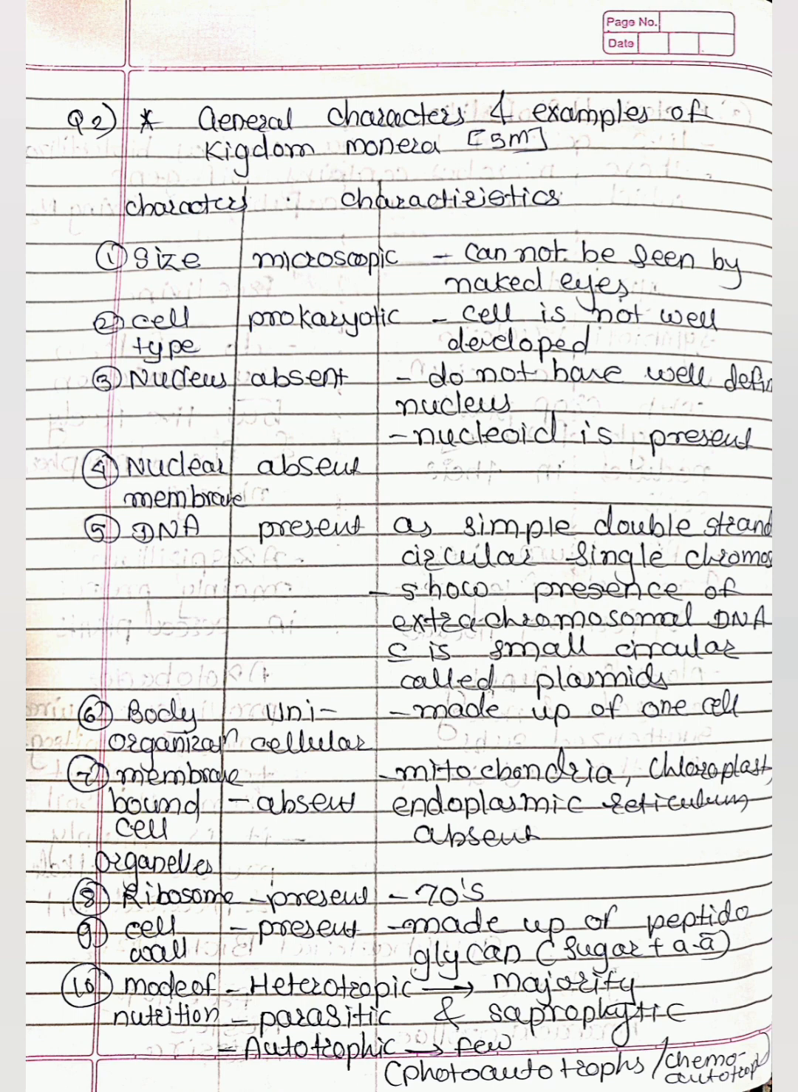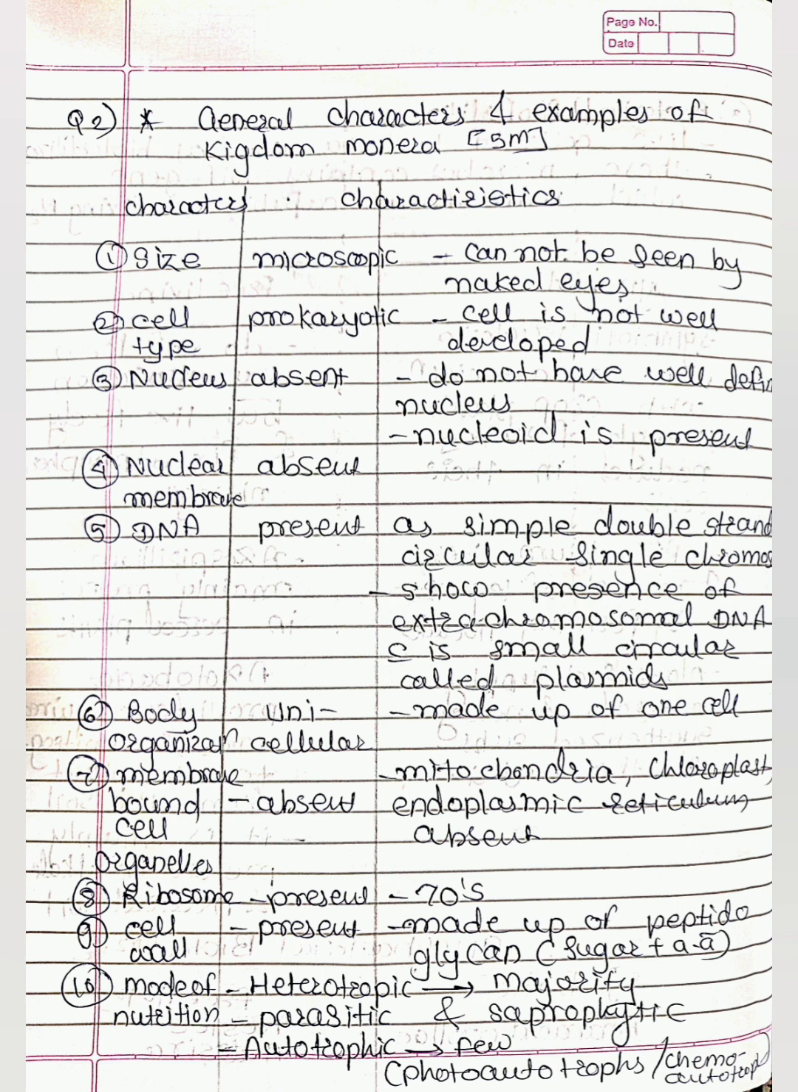Body organization is unicellular, that is made up of one cell. Membrane bound cell organelle absent रहते हैं. That means mitochondria, chloroplast, endoplasmic reticulum is absent. Ribosome is present and it is 70S. Cell wall is present, which is made up of peptidoglycan.